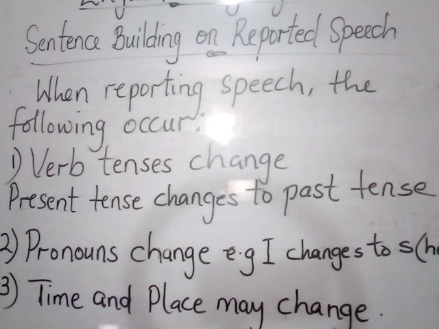Okay, so the third rule here says time and place may change. Now, it depends on the place being mentioned or the time. In some cases, they change. For example, the third example we looked at said, my friend said, we are going to the park tomorrow.